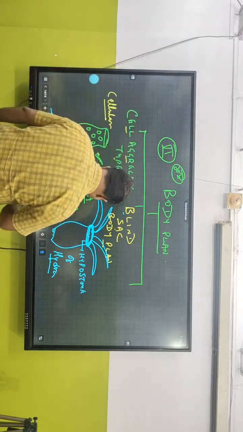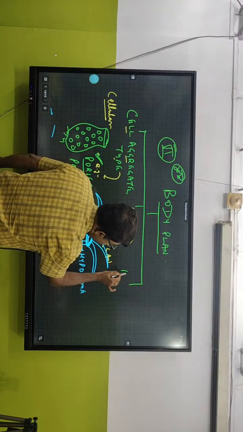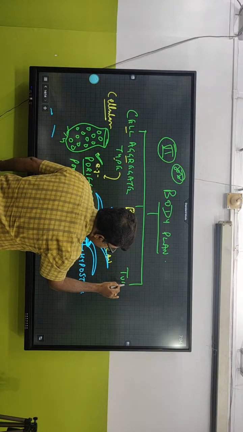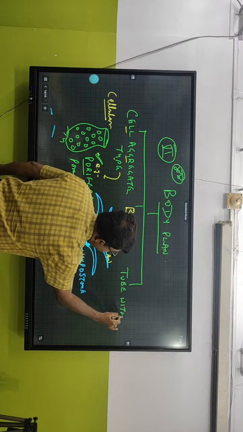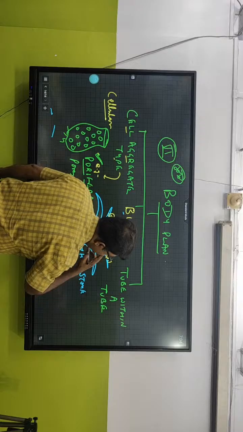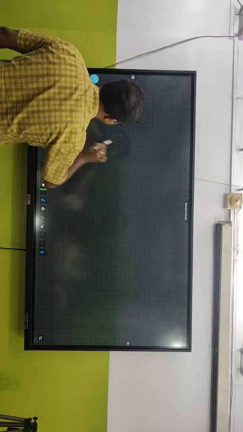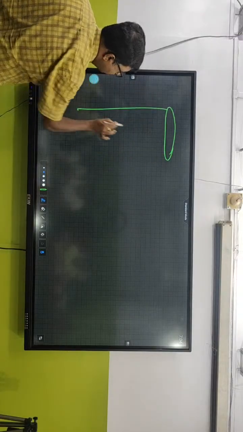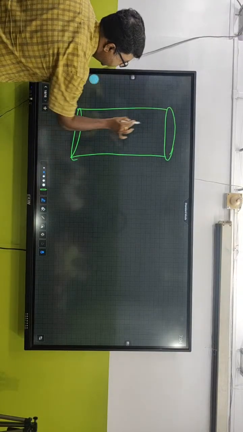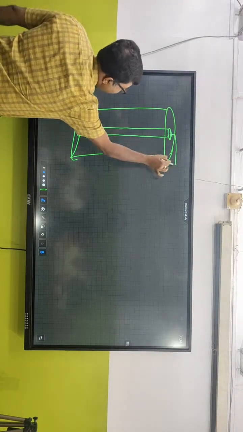The last one is the tube within a tube body plan. Whenever we talk about the tube within a tube body plan, consider your body to be a tube. Inside our body there is another tube which starts with a mouth and ends with an anus.